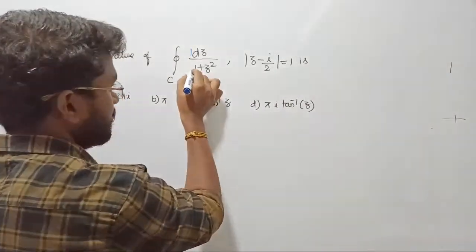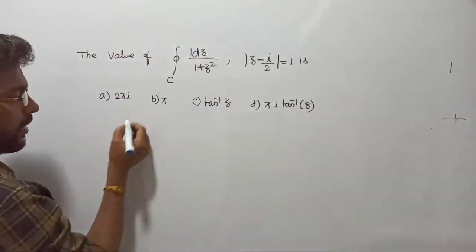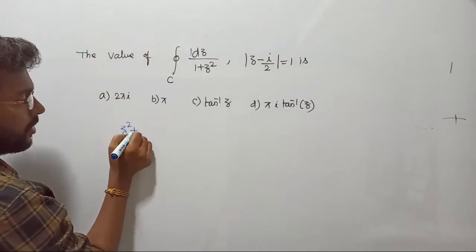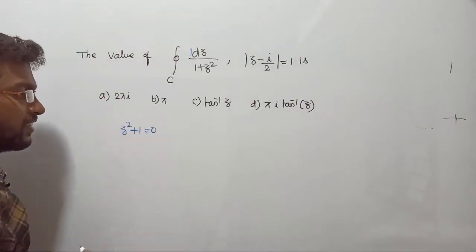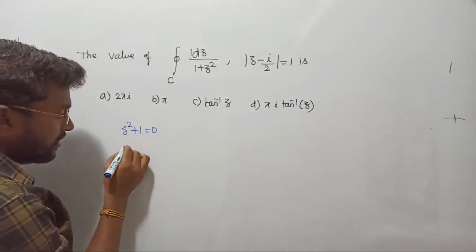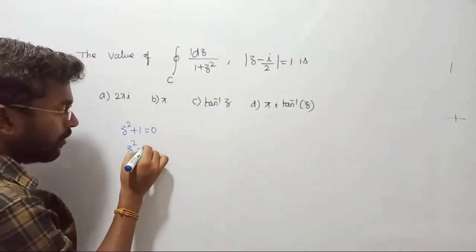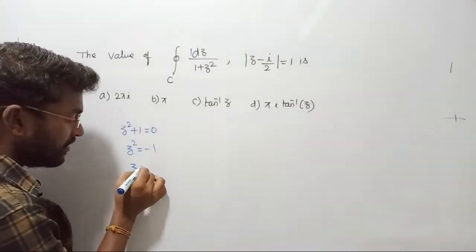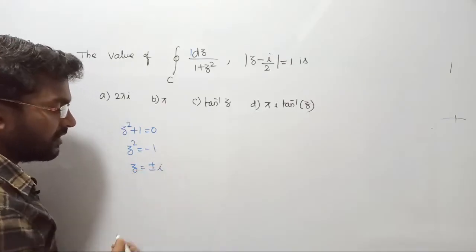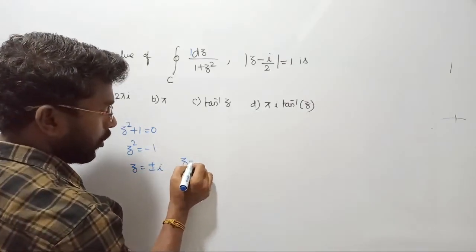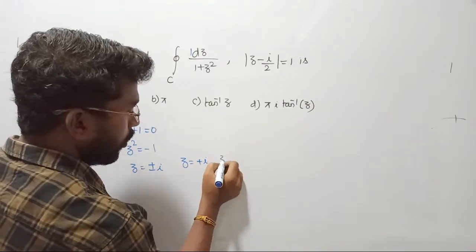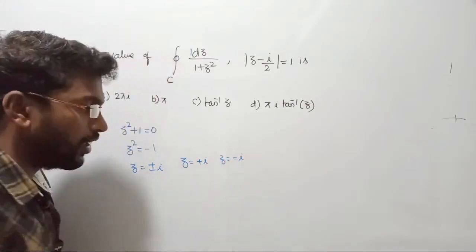Let's see. First let me select the poles. இங்க poles-ோட values என்ன இருக்கு அப்படினா z square plus 1. In order to know the poles, just equate to 0, right? Such that poles value become z square equal to minus 1, or I can say z equal to plus or minus i, such that we have 2 poles here. Pole number 1 is plus i and pole number 2 is minus i. Yes, we got 2 poles.